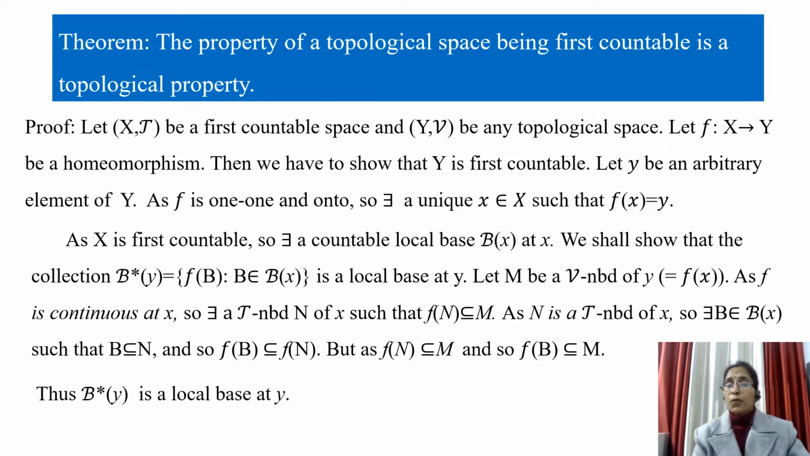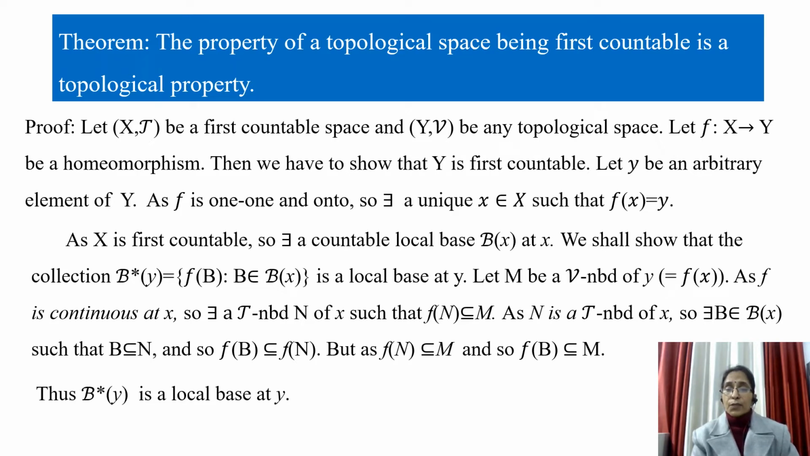And what do you mean by first countable? A space is said to be first countable if and only if there exists a countable local base at every point of that space. So we have to show that there is a countable local base at every point of Y. So let y be an arbitrary point of space Y. As f is one-one and onto, there exists a unique x in space X such that f(x) is equal to y.